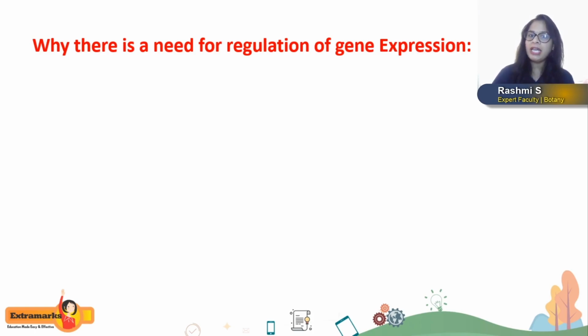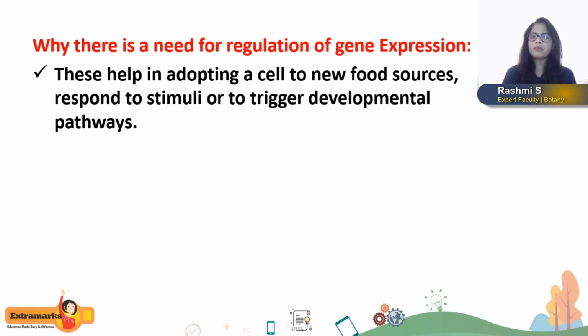In the same way, in every living organism, based on the food source or based on the environmental stimuli, the enzymes and the proteins in the body are also going to change. Okay, so especially in bacteria, depending upon the food in the environment, say for example glucose is present, then the enzymes required for utilization of the glucose are different.